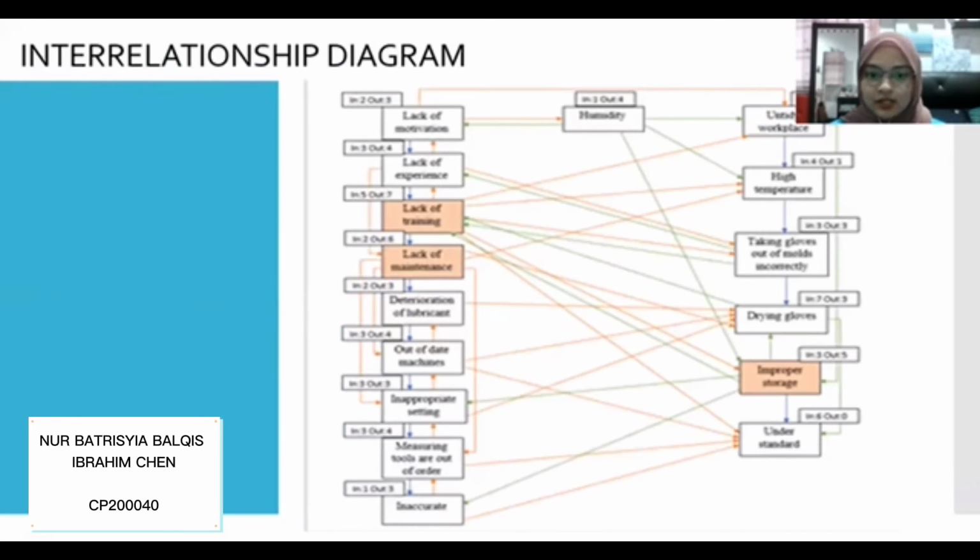The lack of training issue has led to other problems, which are lack of experience, untidy workplace, high temperature environment, taking glove out of mold incorrectly, improper storage, understaffed, and lack of maintenance. This problem might happen because the company did not provide team building or a lot of training to their new or internal workers, so the company led to a lack of skilled workers.